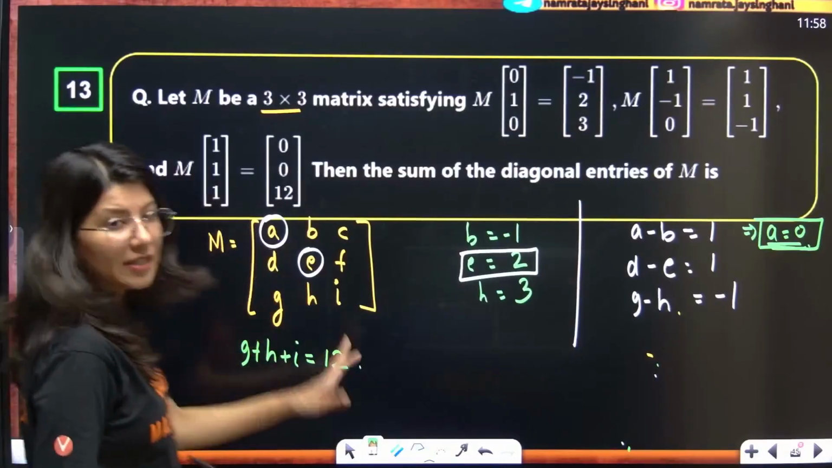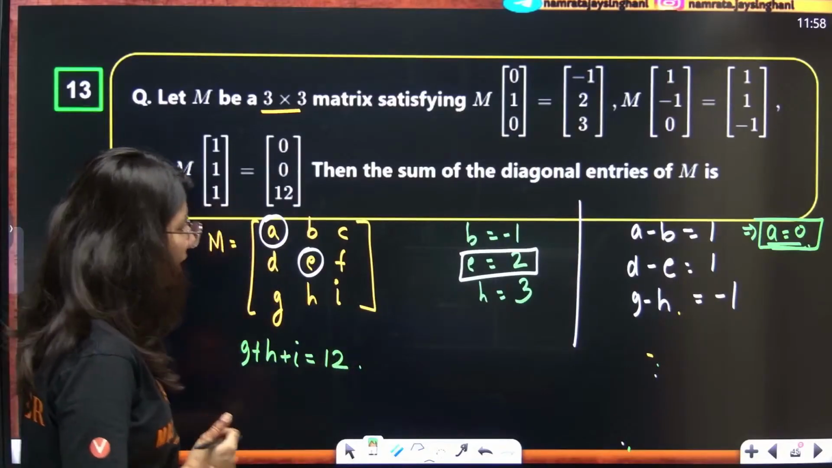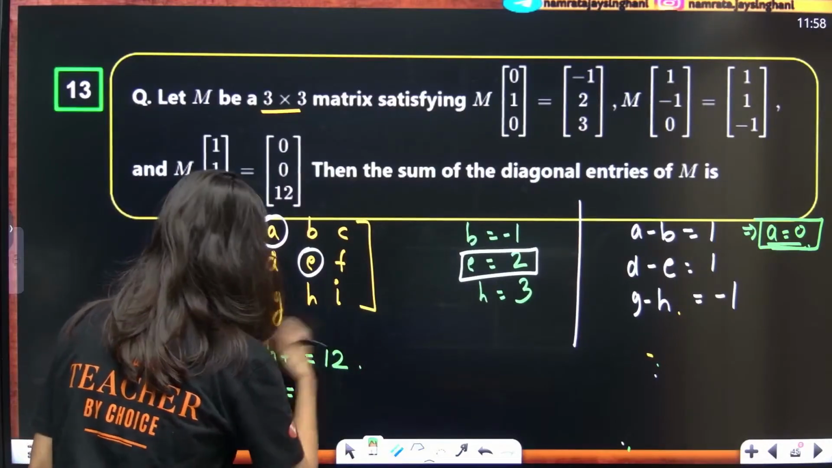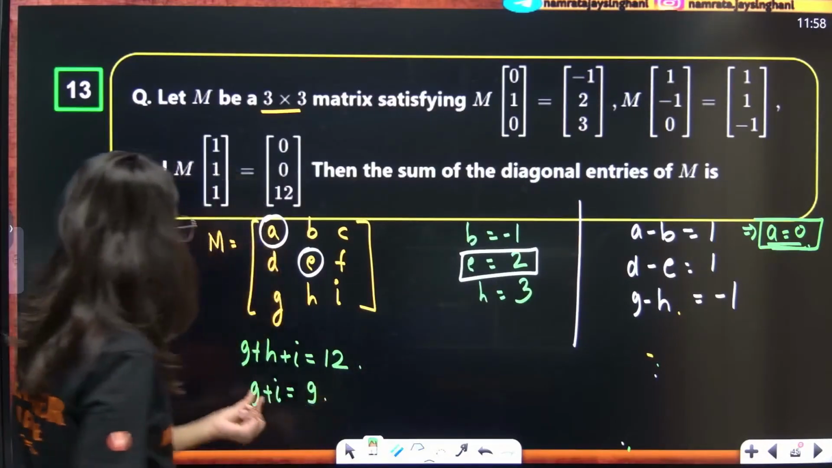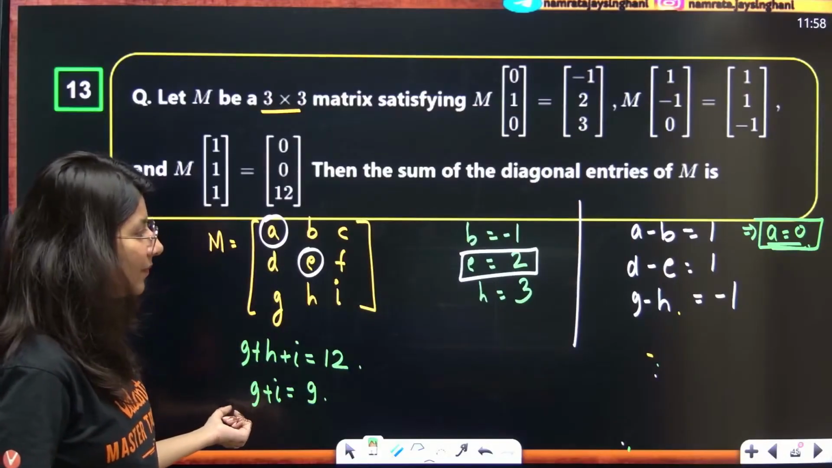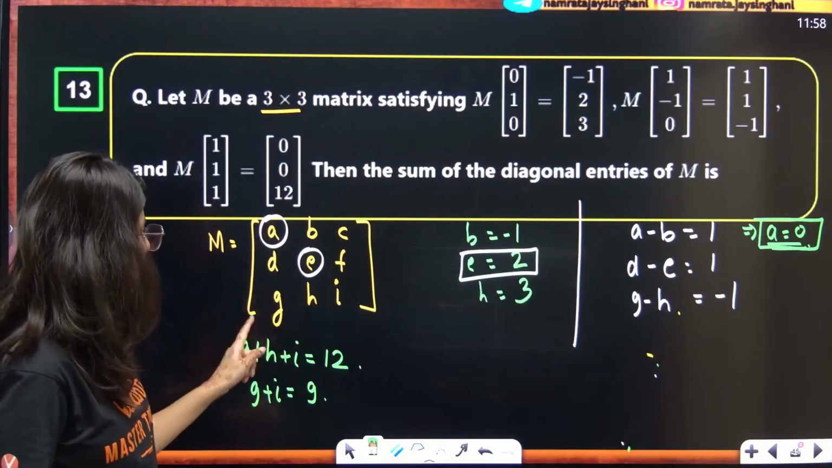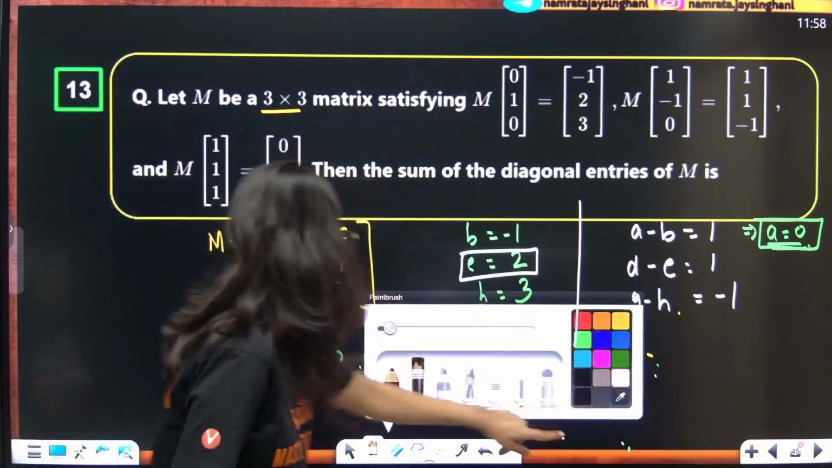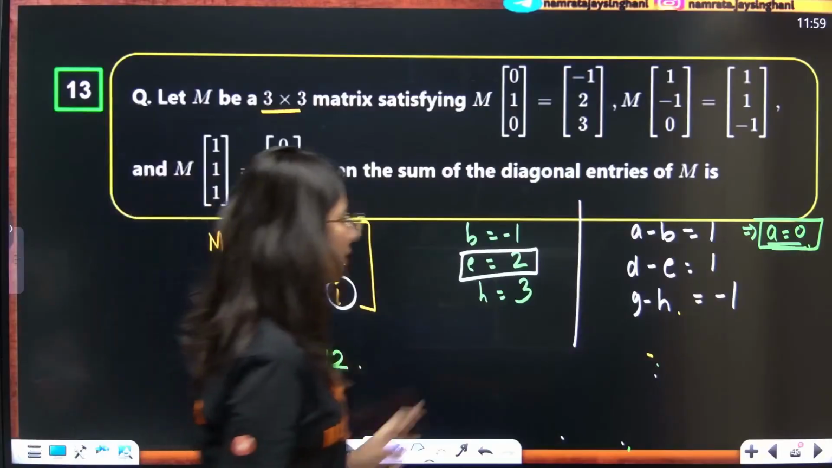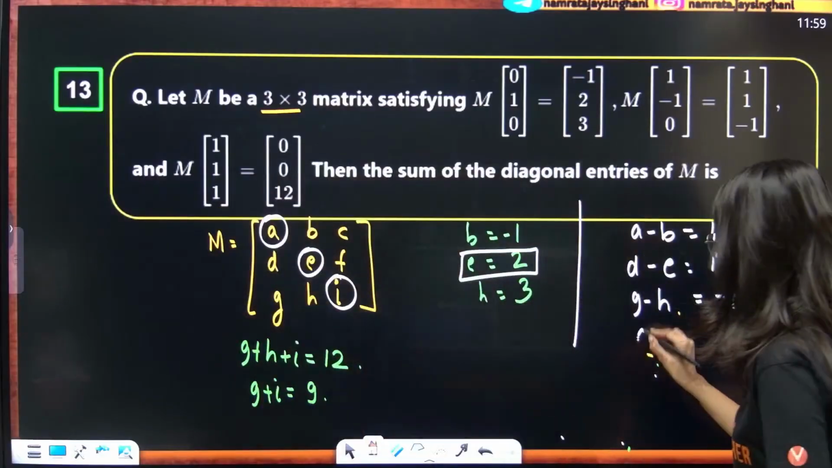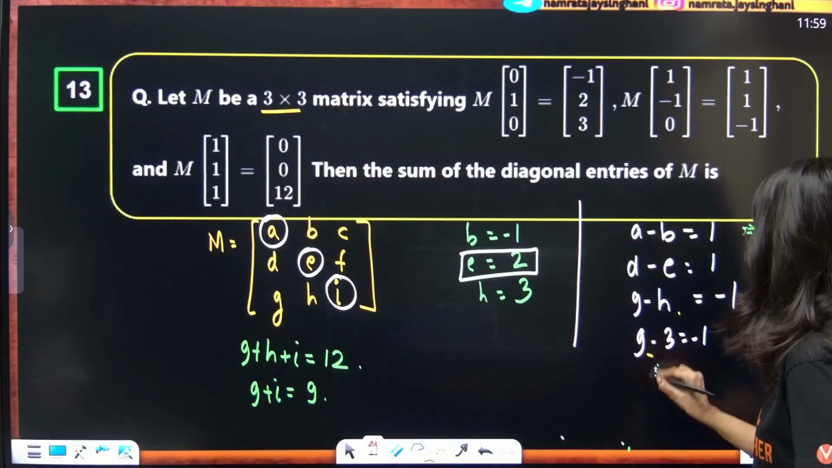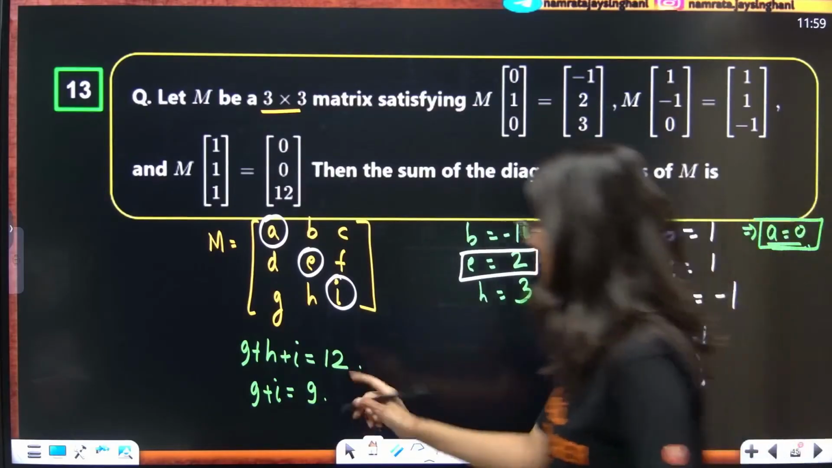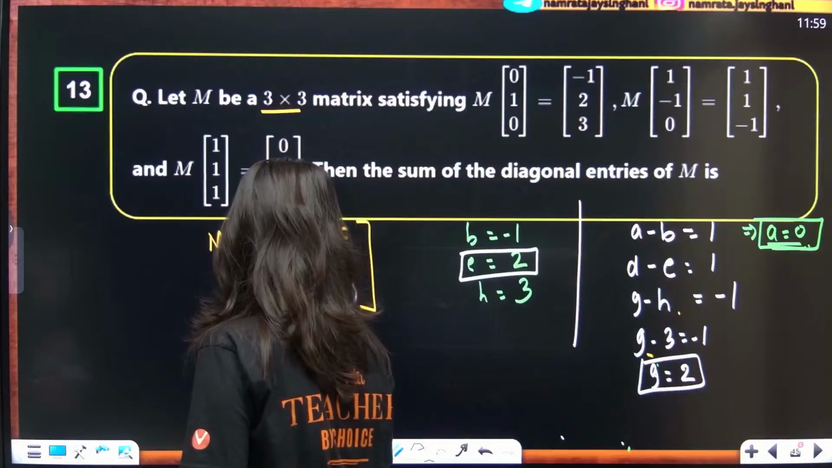If you do the multiplication, you'll get this. Now G, H, I. H is 3 already. So G plus I is equal to 12 minus 3, 9. All I need is just G, to get the value of I. Third thing is I. How to get I? So from here, G minus 3 is equal to minus 1. G is equal to 3 minus 1, which is 2. Now put G equal to 2 over here, and I will come out as 7.